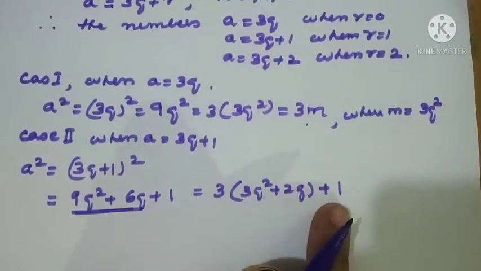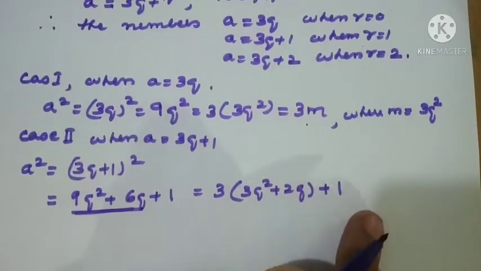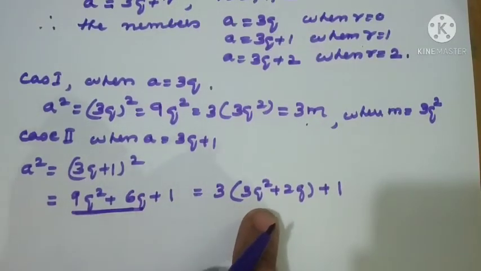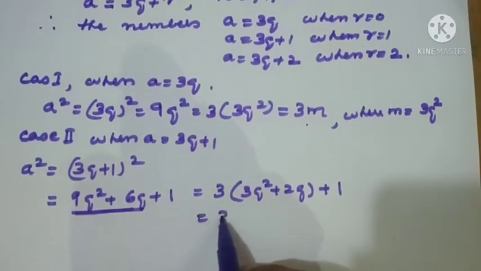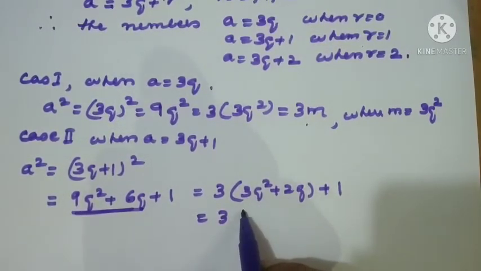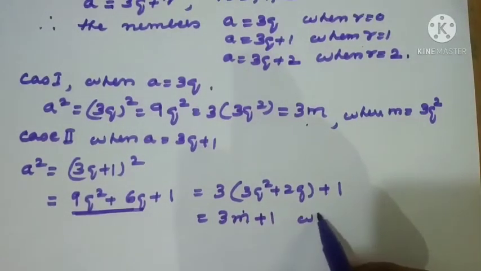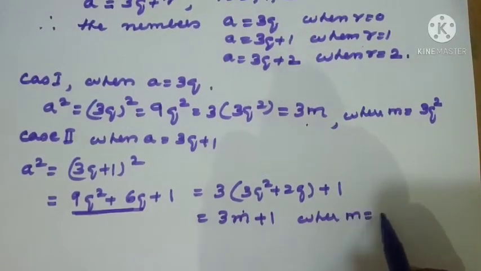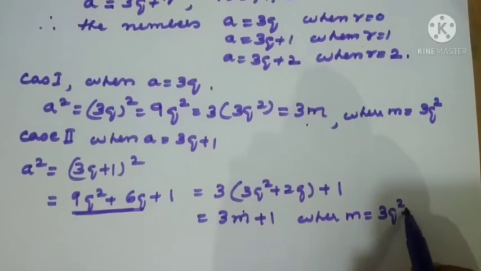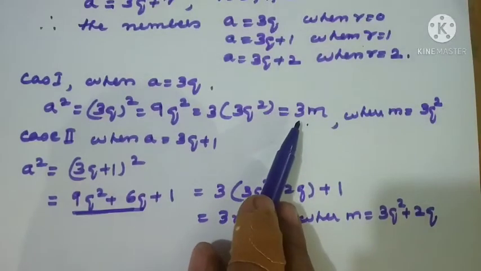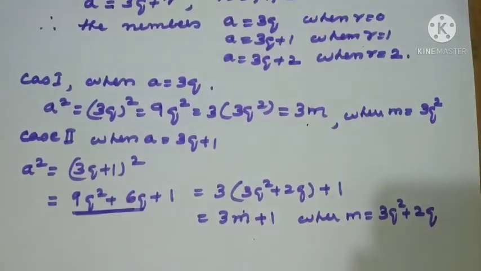This plus 1 we cannot take any common, so it is a separate term. So the bracket terms 3q square plus 2q, I change this whole term as m only, so 3m plus 1, where m equal to 3q square plus 2q. So the first form we got 3m, the second form we made 3m plus 1.